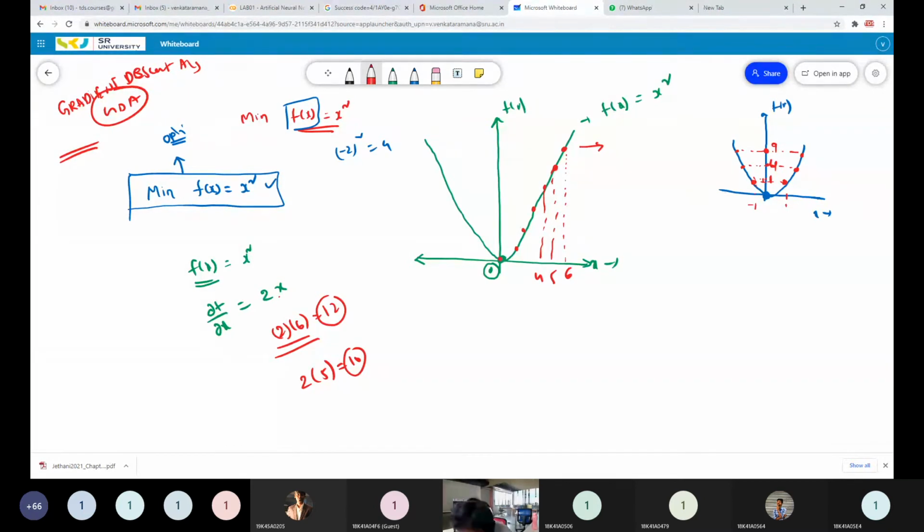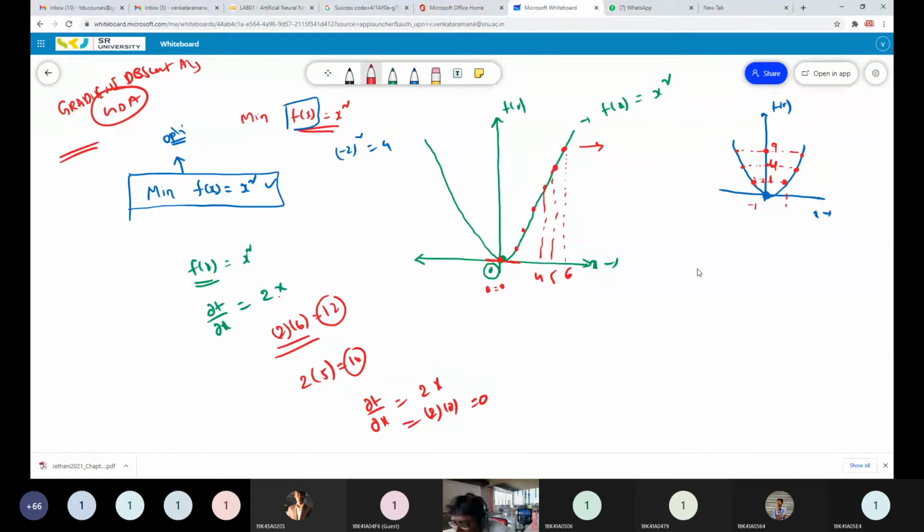Now what about the minimum point, the bottom point, at x equal to 0? What will be the slope? Here at the bottom point, the slope will be parallel to the variable axis. Dou f by dou x equal to 2 into x, that is 2 into 0, equal to 0. That means the slope will be 0 at the bottom point, the global optimum of our convex function. You can take any convex function.